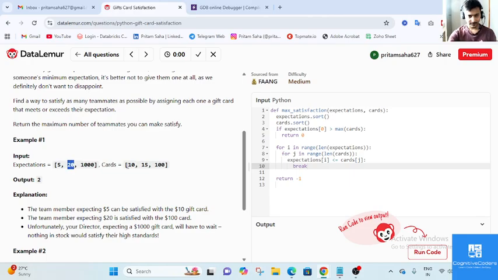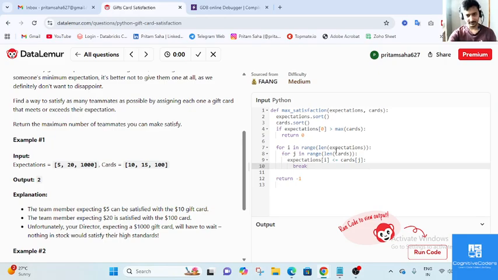So 20 lesser equals to 10 is not satisfying. j goes to the 1st index, the value 15. 20 lesser equals to 15 is also not satisfied.